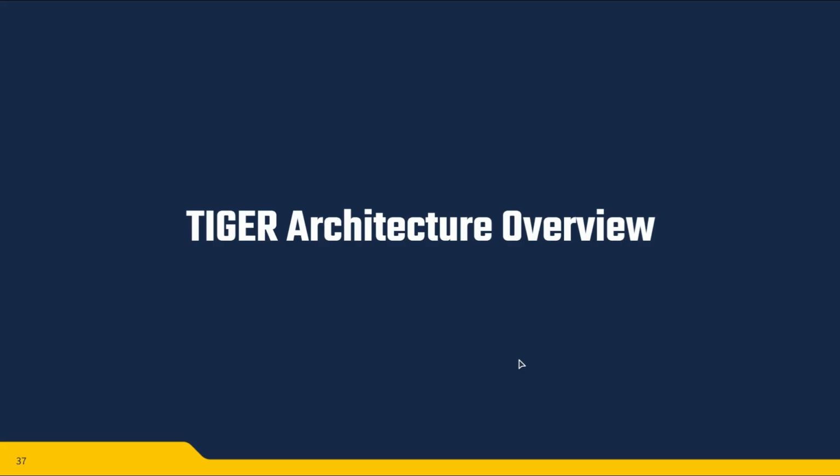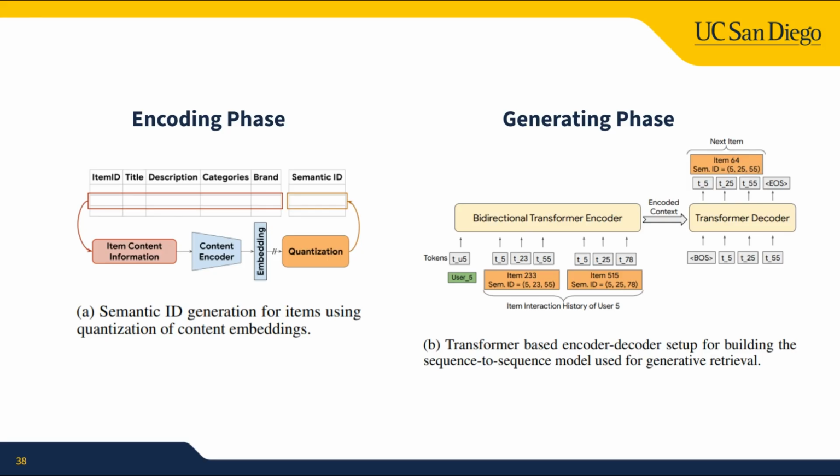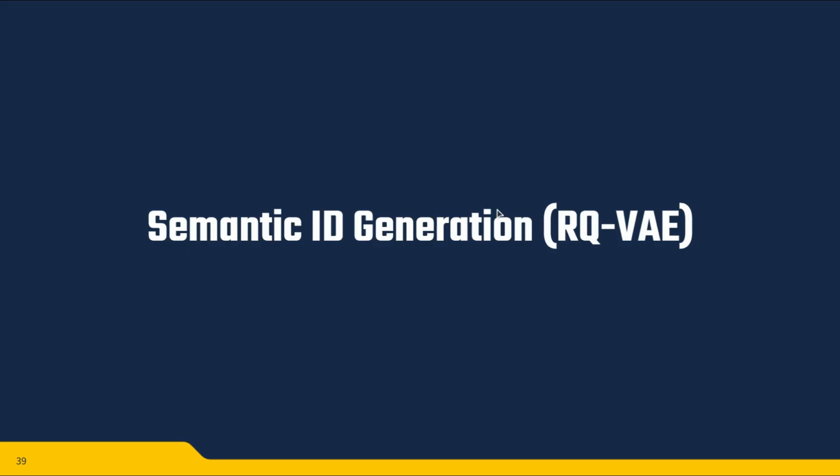After going over all this theoretical foundation, let's look at the overall architecture of Tiger. The Tiger system has two phases, an encoding phase and a generating phase. Let's go through them one by one. Let's focus on the encoding phase first. So the encoding phase is the RQVAE.